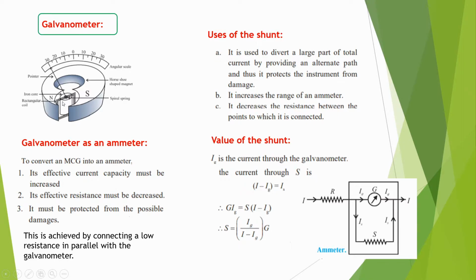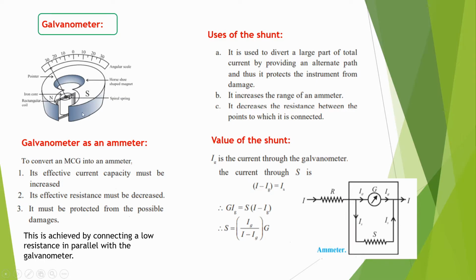When there is current flowing through the coil, it deflects, and its deflection is proportional to the current passing through the coil. This deflection of the coil is measured with the help of a pointer attached to it.